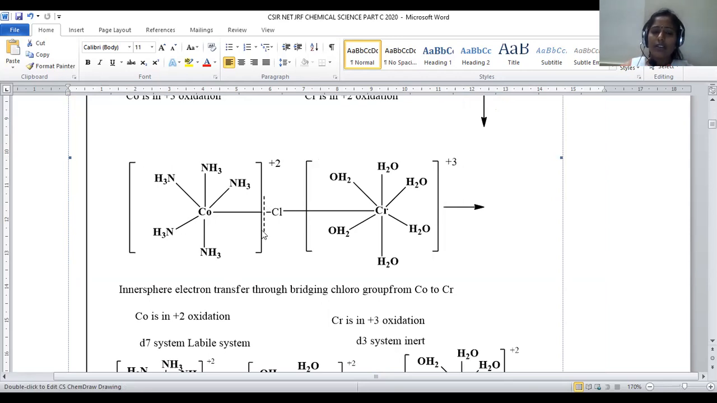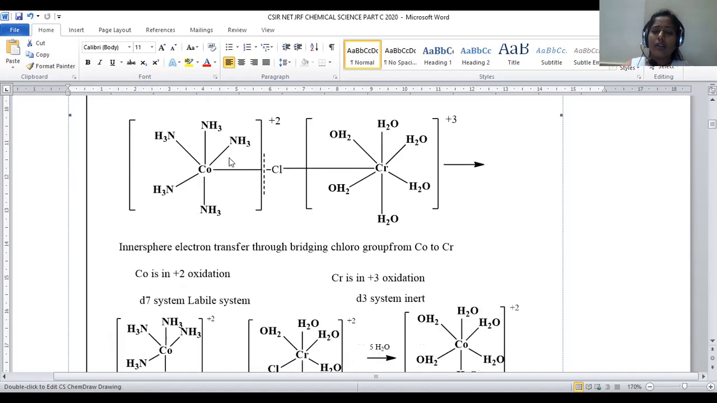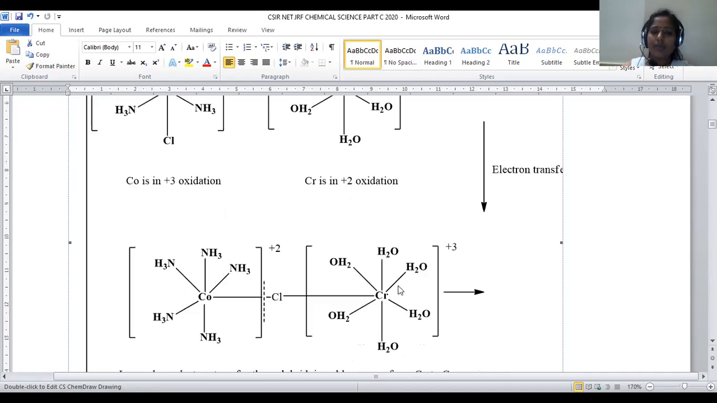Instead, here cobalt being a labile complex, the ligand cleavage is possible conveniently in between cobalt and chlorine. So that chlorine is associated with chromium, and cobalt lost one of the chlorine atom from this, right? So this is about the mechanism during the bridge formation between cobalt and chromium and electron transfer from cobalt to chromium. So cobalt turned into +2, chromium turned into +3 system.